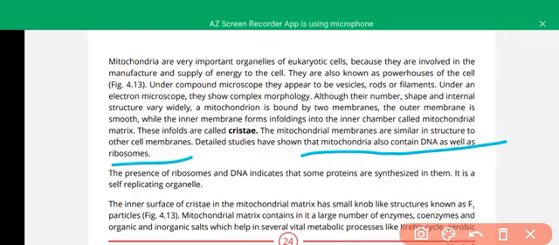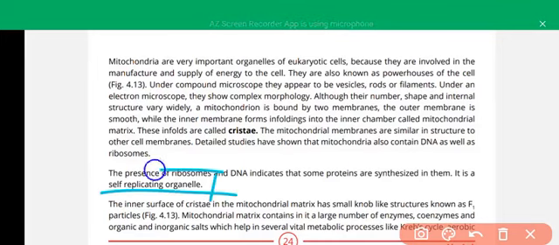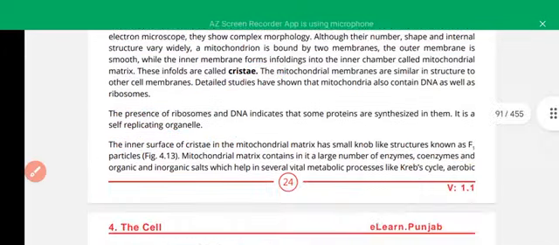It is also called a semi-autonomous organelle because it contains DNA, so it produces its own RNA and its own proteins. So it is a self-replicating organelle, and it was produced by a symbiosis mechanism, by engulfment of a certain type of bacteria that are involved in cellular respiration. Along with the chloroplast, it is also a symbiotic organelle.